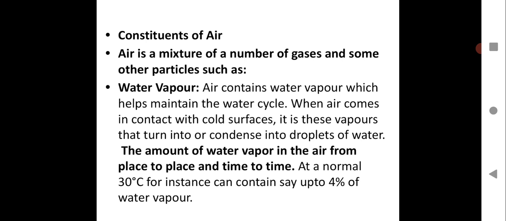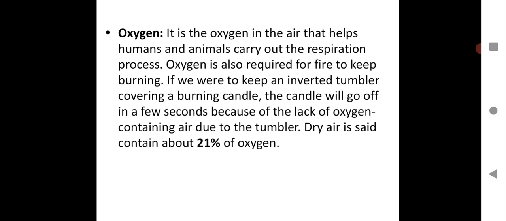So air may also consist of water vapor. The amount of water vapor in the air differs from place to place and from time to time. At a normal 30 degrees Celsius, for instance, air can contain up to 4% of water vapor. Just an example over here. So the content of water vapor in the air differs from place to place and time to time. So air is a mixture of various gases and some other particles, and water vapor also becomes a main content of the air. Please do write all this in your notebook, children.